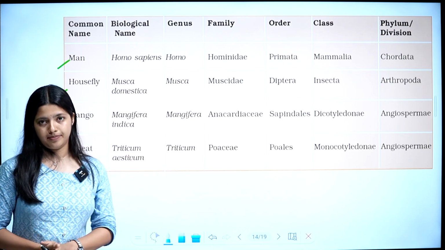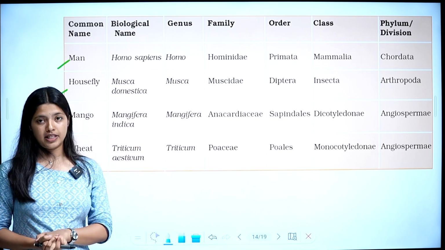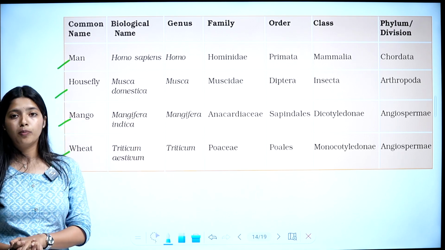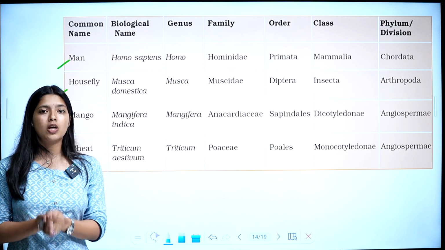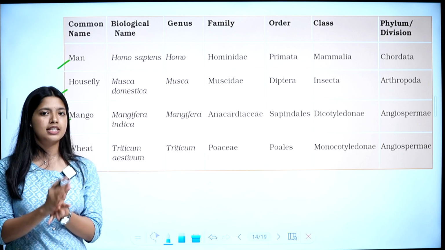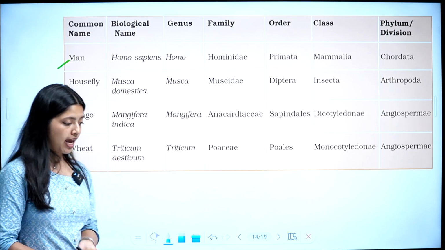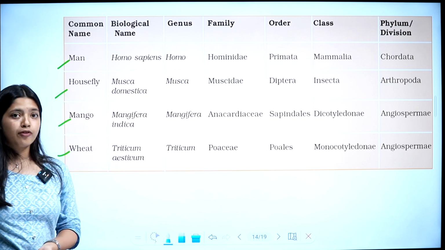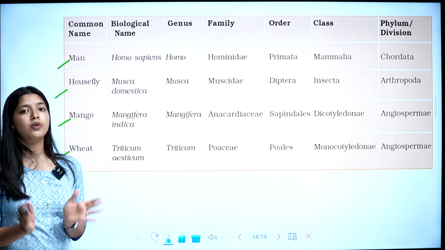Phylum Chordata, class Mammalia, order Primata, family Hominidae, genus Homo, and its biological name is Homo sapiens. So its species is sapiens. Once again: phylum Chordata, class Mammalia, order Primata, family Hominidae, genus Homo, and biological name Homo sapiens.